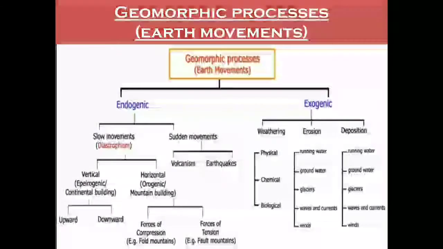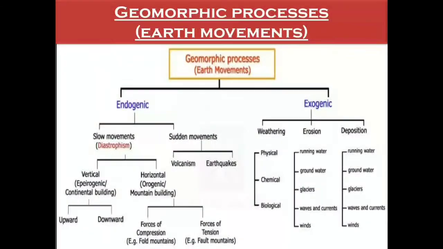Here are geomorphic processes, that is the earth's movements. These are geographical terms: geomorphic processes, endogenic processes, exogenic processes. Basically, geomorphic processes are the earth movements.